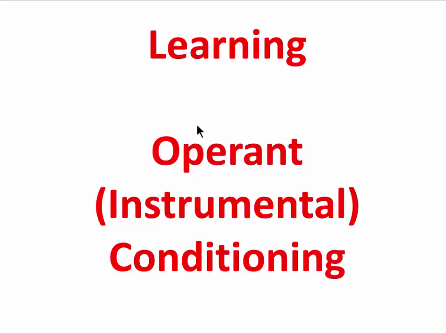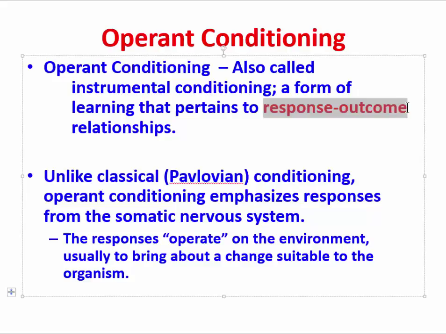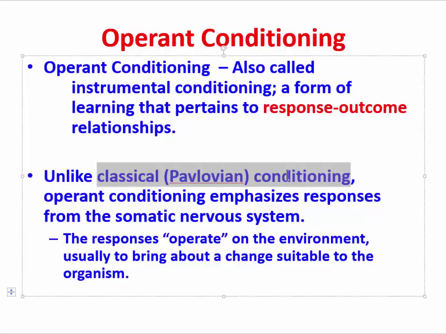Welcome to Learning: Operant or Instrumental Conditioning. Let's begin with a definition. We can define operant conditioning, which is also called instrumental conditioning, as a form of learning that pertains to response-outcome relationships. We'll contrast this in a couple of ways with something that we learned earlier in a different video on classical, which we also called Pavlovian conditioning.